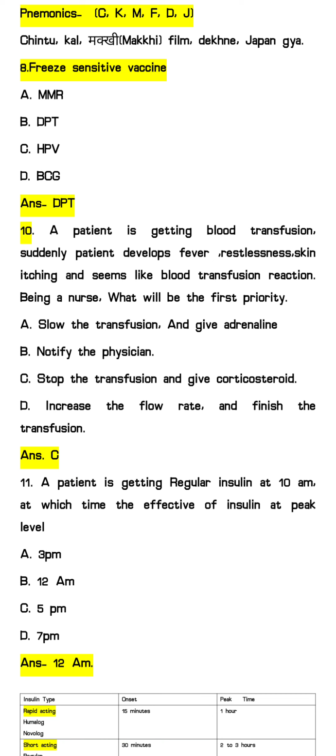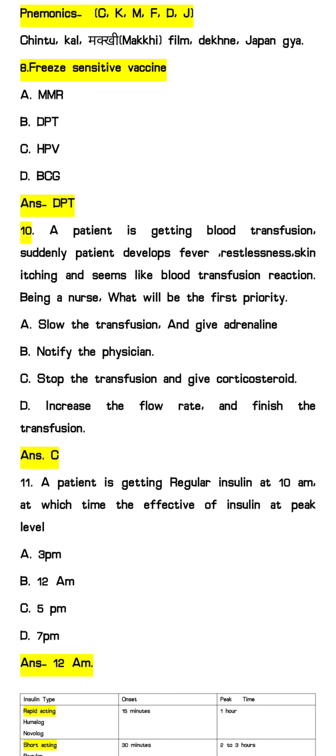Next question: a patient is getting a blood transfusion, and suddenly the patient develops fever, restlessness, and skin itching, which seems like a blood transfusion reaction. Being a nurse, what will be your first priority?